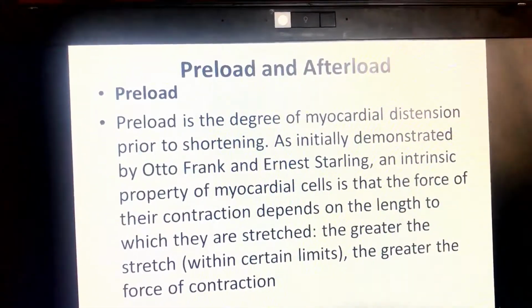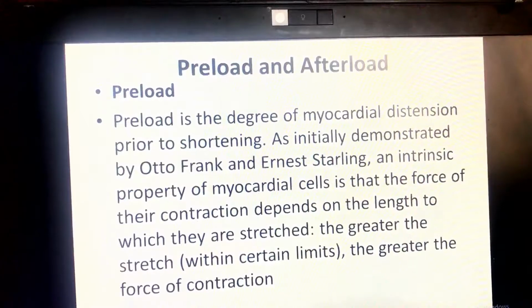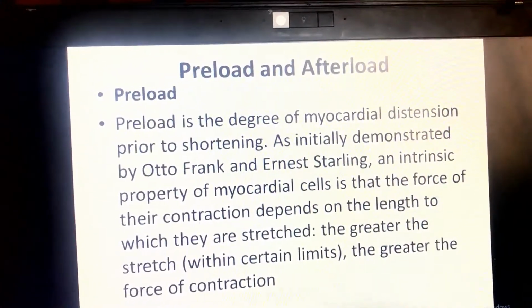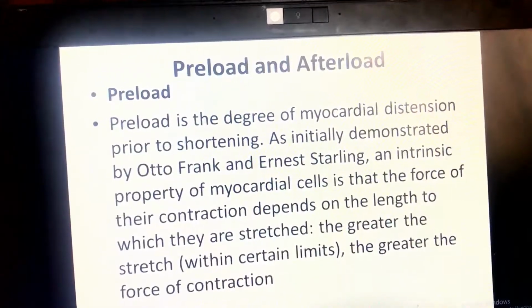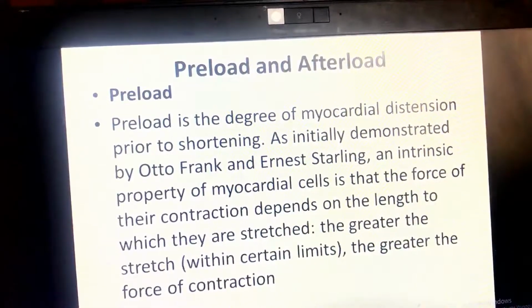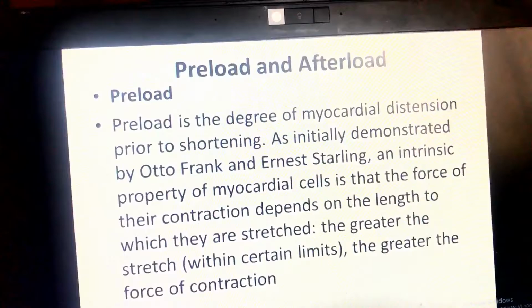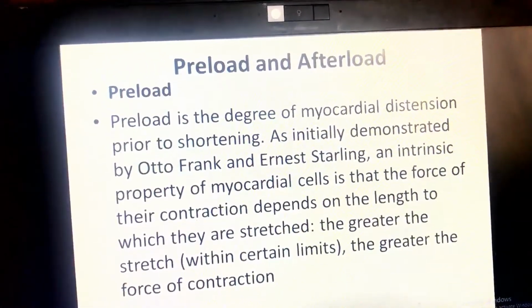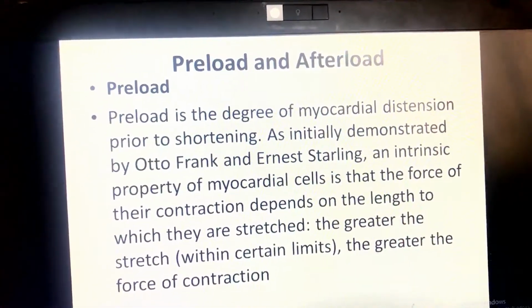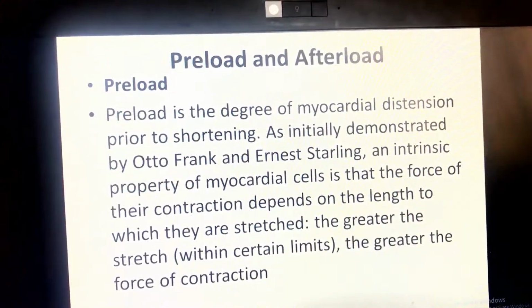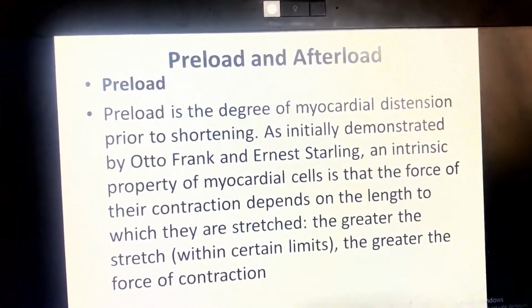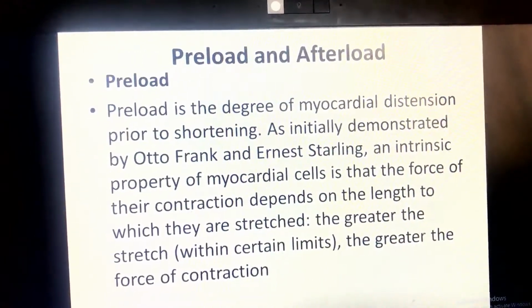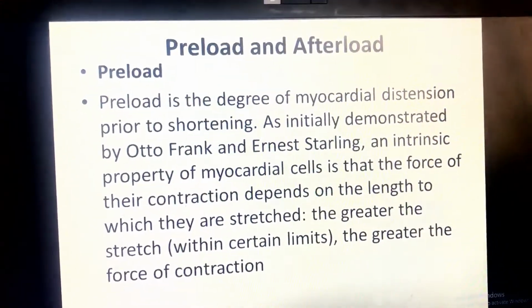Preload and afterload. The preload is the degree of myocardial distension prior to shortening. As initially demonstrated, an intrinsic property of myocardial cells is that the force of the contraction depends on the length to which they are stretched. The greater the stretch, the greater the force of contraction.